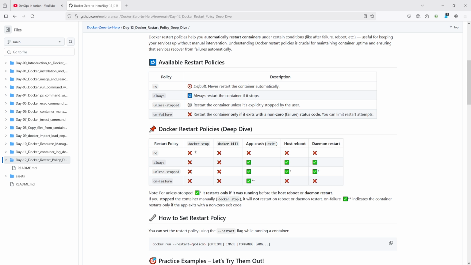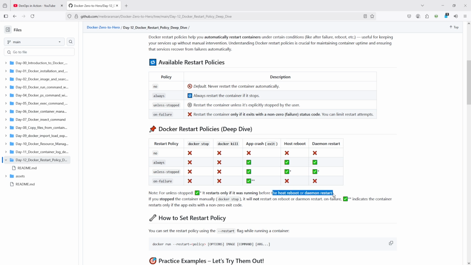The third one is the unless-stopped policy. When you use it, docker stop and docker kill again don't restart it, but on application crashes it works. On host reboot and daemon restart there is a condition: it restarts only if it was running before the host reboot or daemon restart.